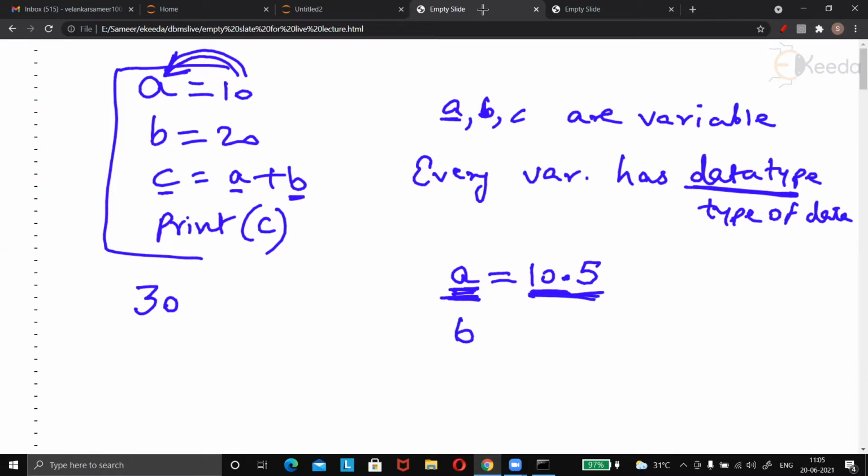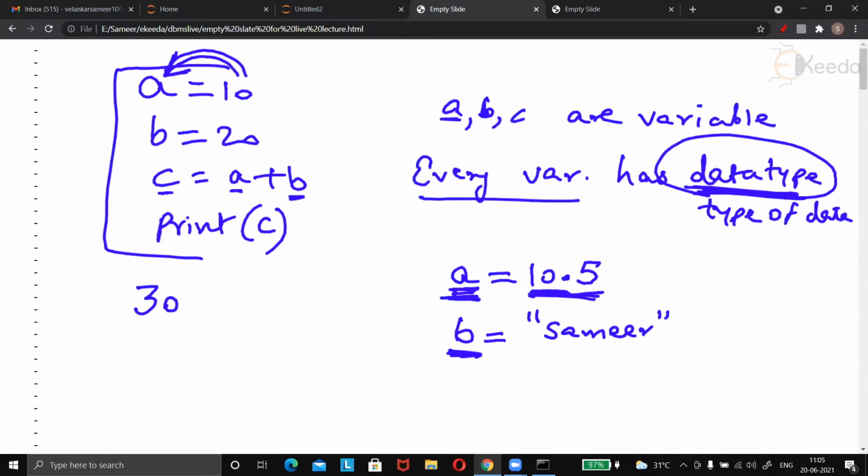Or if I write B is equal to, let's say in quotation, Samir, quotation close, then B is a variable of data type str, string. And there are numerous such data types in Python, and we are going to touch each and every data type in detail. Yesterday, we just got introduced to what is variable, what is data type. So every variable has a data type. We have known this.